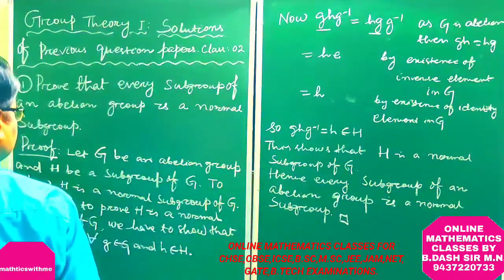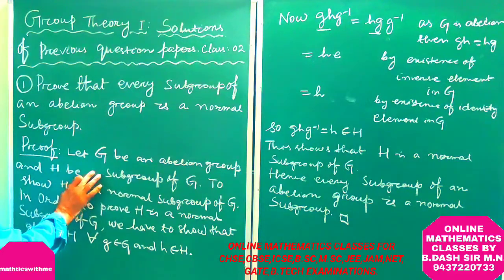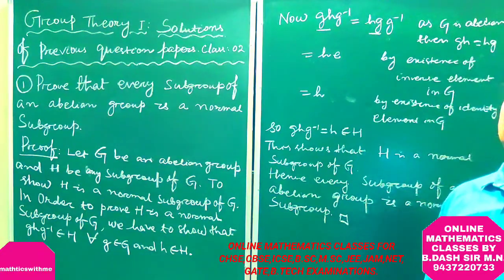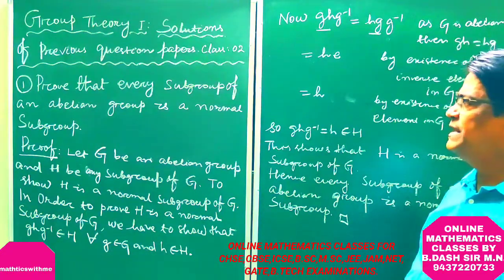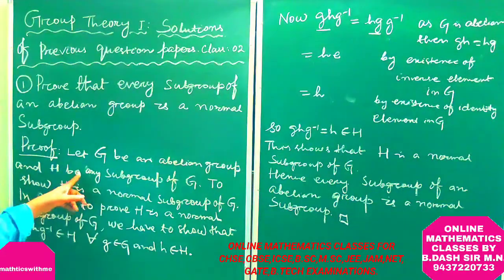So here G is an abelian group, H be any subgroup of G. Here the question is, prove that every subgroup of an abelian group is a normal subgroup.